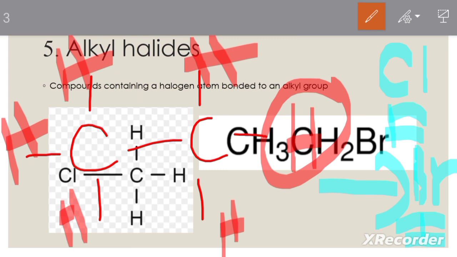It's a different way of explanation, right? So if we remove a hydrogen atom, this becomes an alkyl group. Then we attach a halogen atom here, then it is an alkyl halide.